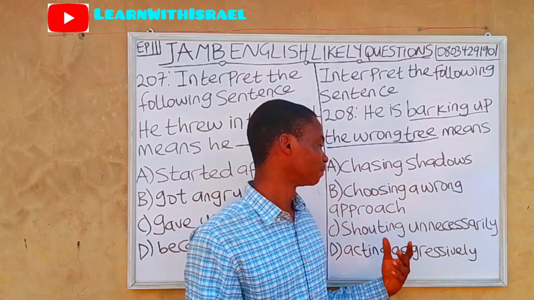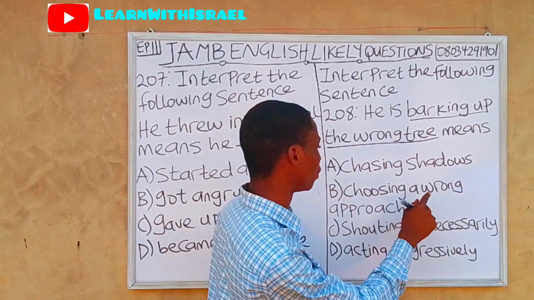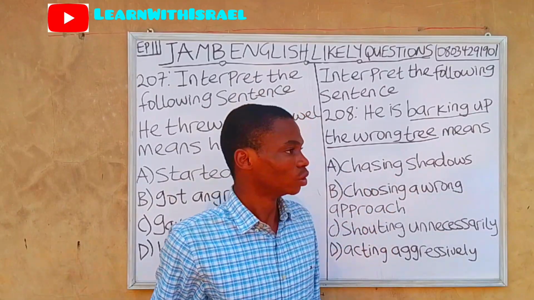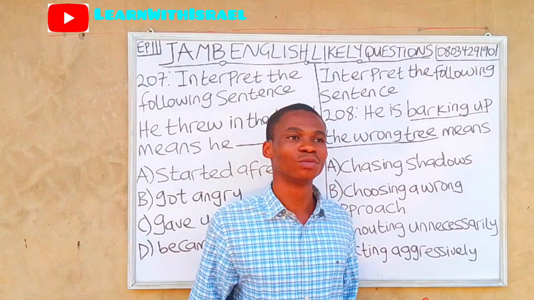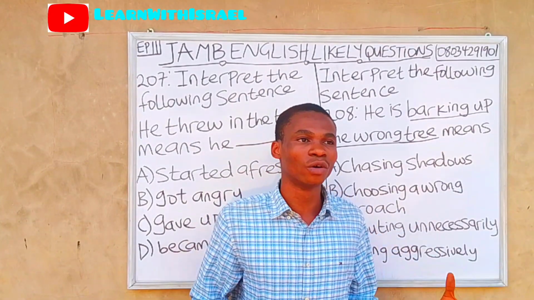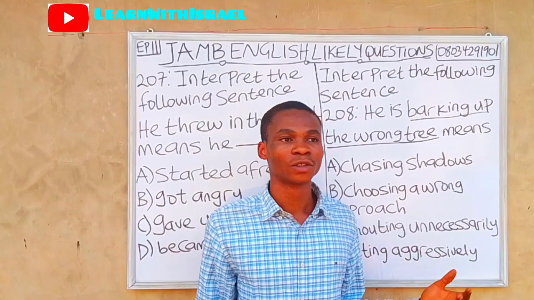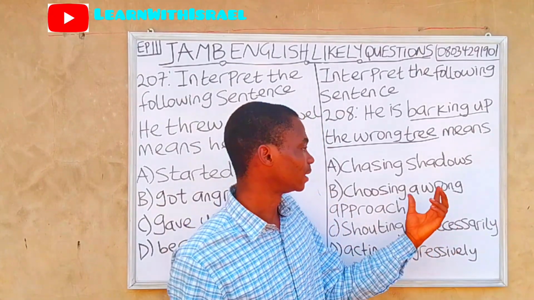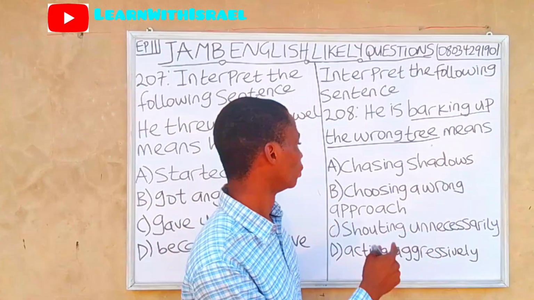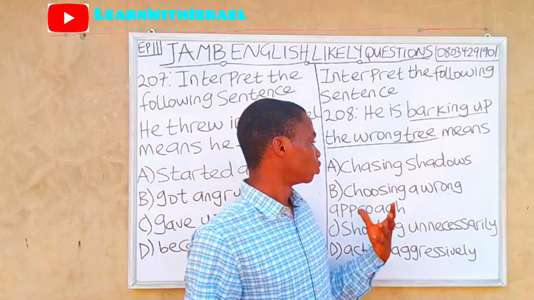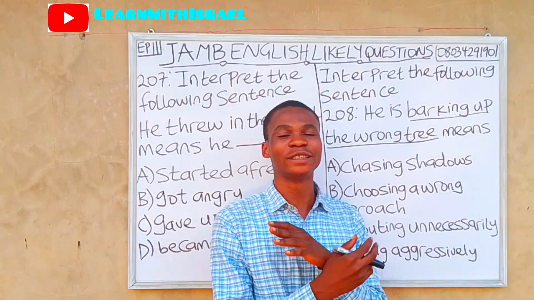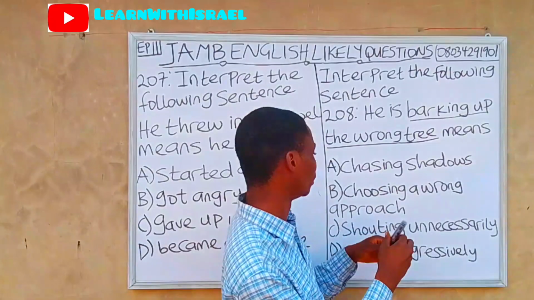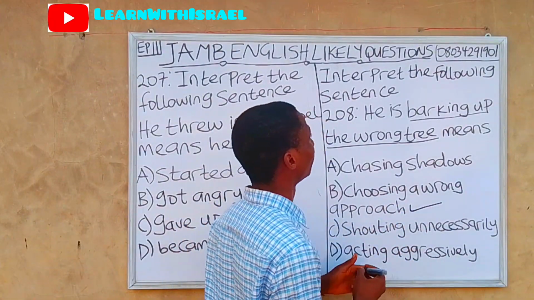Shouting unnecessarily is wrong. Choosing a wrong approach, chasing shadows. So what does chasing shadows mean? Chasing shadows means chasing or working on an empty project, something unrealistic. So the correct answer is choosing a wrong approach. Backing up the wrong tree means choosing a wrong approach or supporting the wrong person. It can happen in politics, it can happen in any sector. So choosing a wrong approach is the appropriate answer.